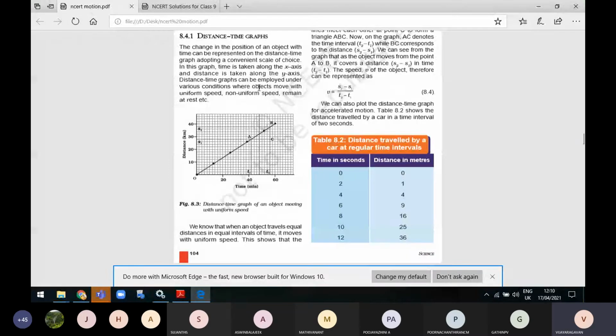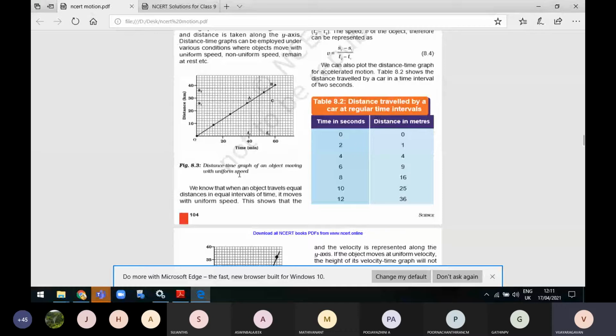Distance-time graphs can be employed under various conditions: an object moving with uniform speed, non-uniform speed, or remaining at rest. For each of these we can draw a graph. So we can draw 3 different types of graphs using distance-time graphs. Now we are going to see the distance-time graph.